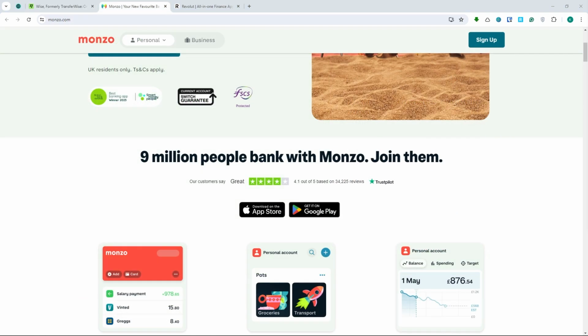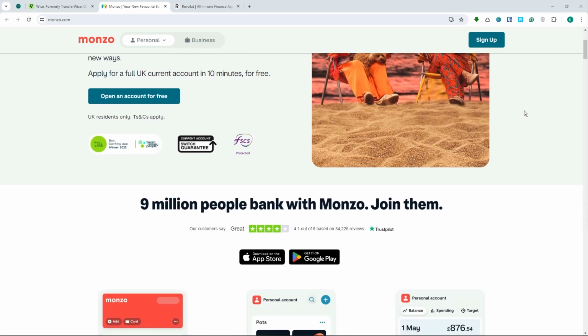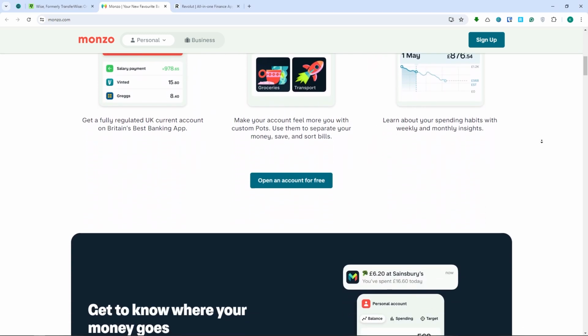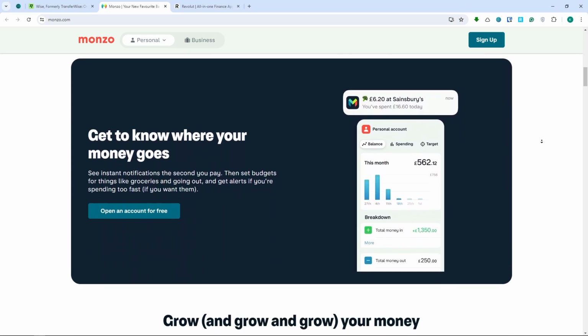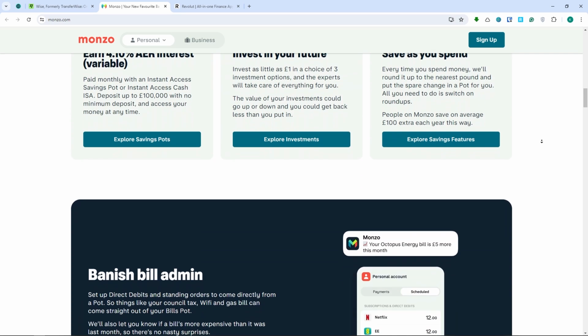Now that we know the differences, let's discuss the features that you can expect from each of these platforms. First up is Monzo. Monzo is great for budgeting tools to categorize expenses and set limits. It is also great for instant spending notifications and saving pots, and it supports Apple Pay and Google Pay. It also has transparent overdraft fees and joint accounts.